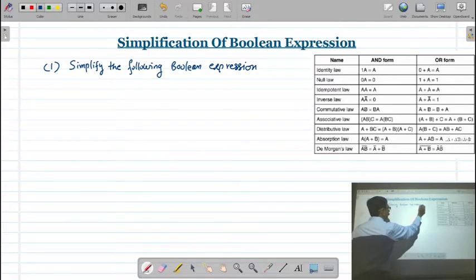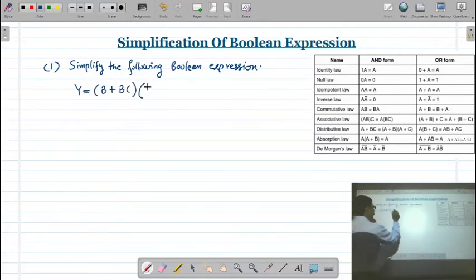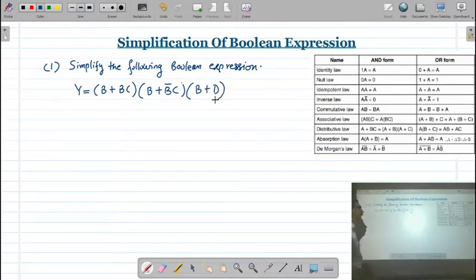Y is equal to (B plus BC) into (B plus B bar C) into (B plus D). So this is the Boolean expression.